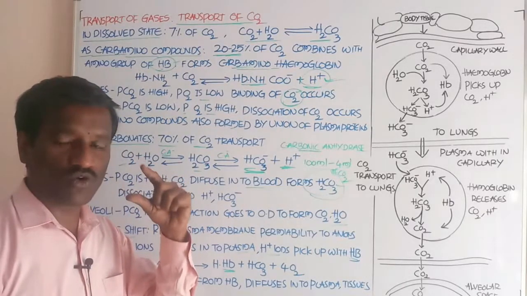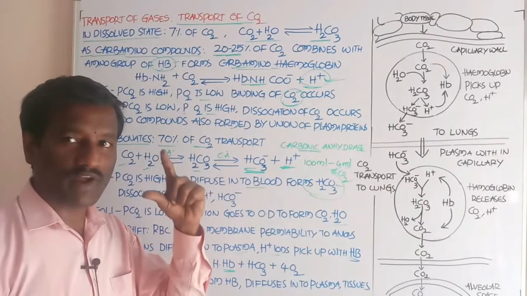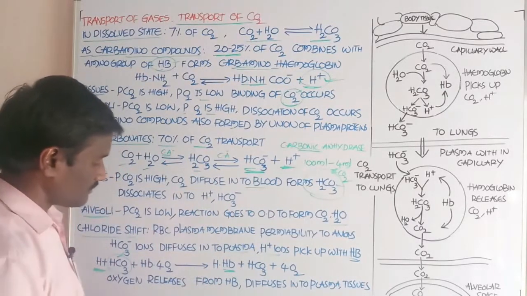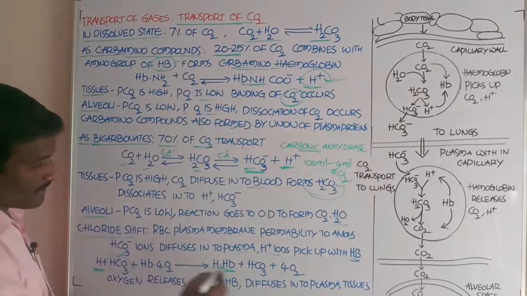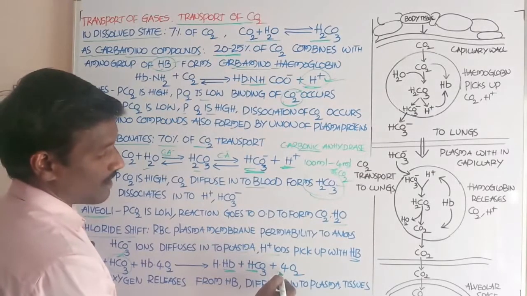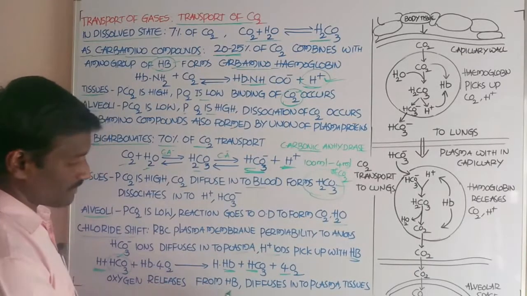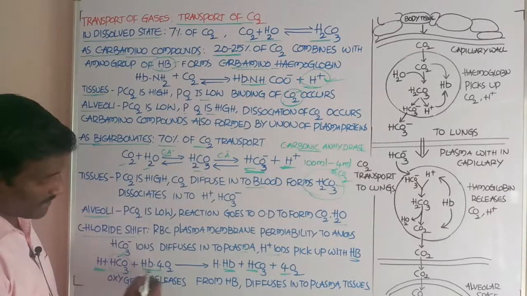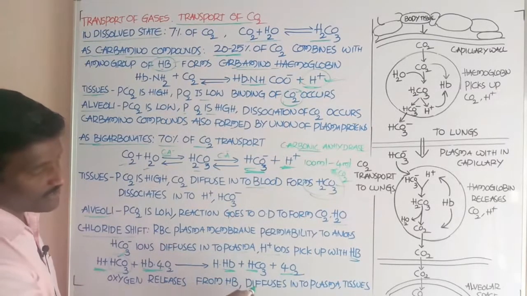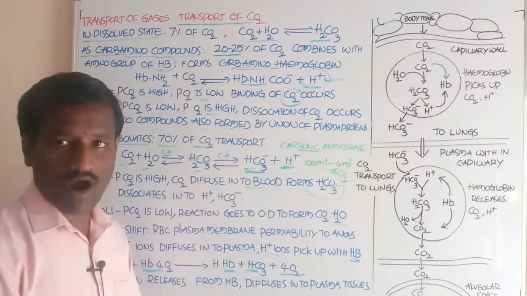In this way, hemoglobin acts as a buffer that helps maintain the constant pH of the blood. Oxygen is released from the oxyhemoglobin, diffuses into the plasma, and again enters the body tissues.